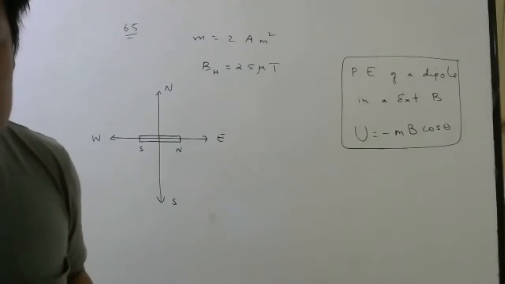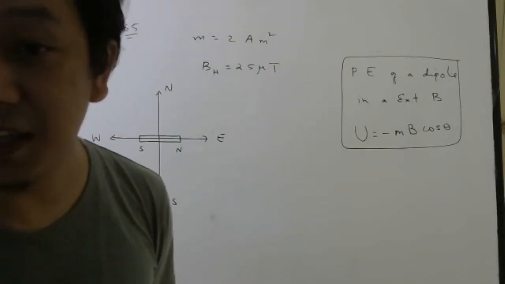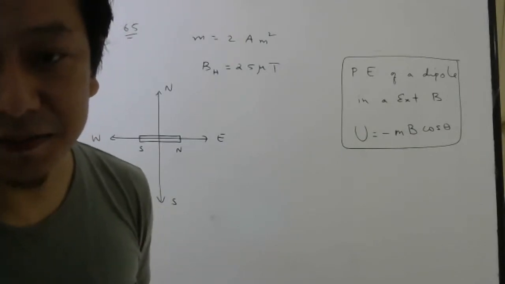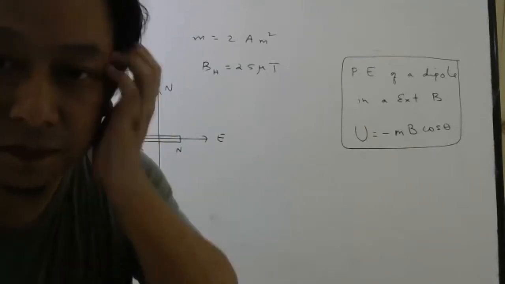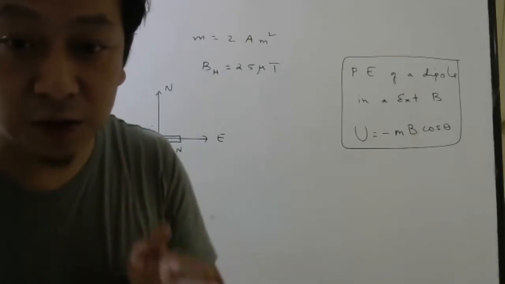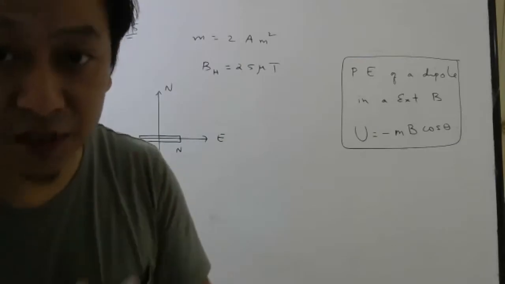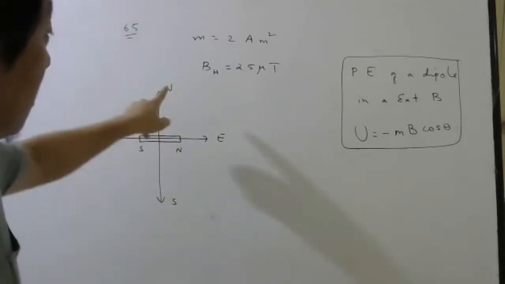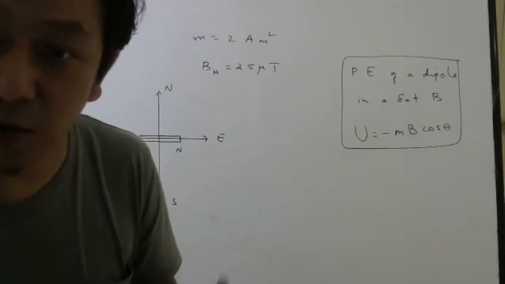Now students listen carefully. In this problem, did they mention what is the declination in the given place? If you read the question once, they have not mentioned the declination. So if they don't mention the declination, you can assume it is 0 degrees, which means your magnetic north and geographic north coincide. When they don't mention, if they simply say north, it always means geographic north.